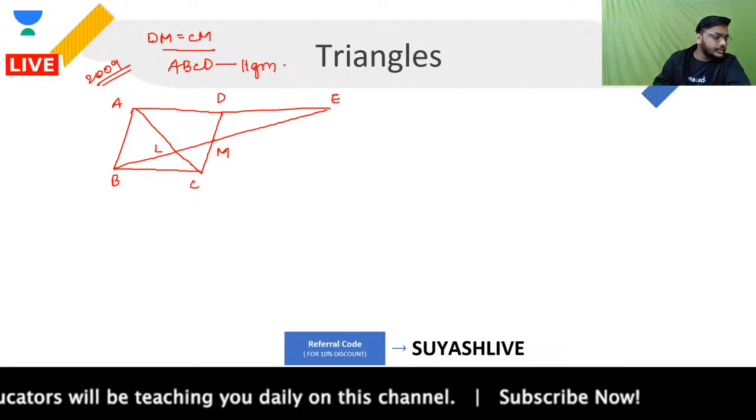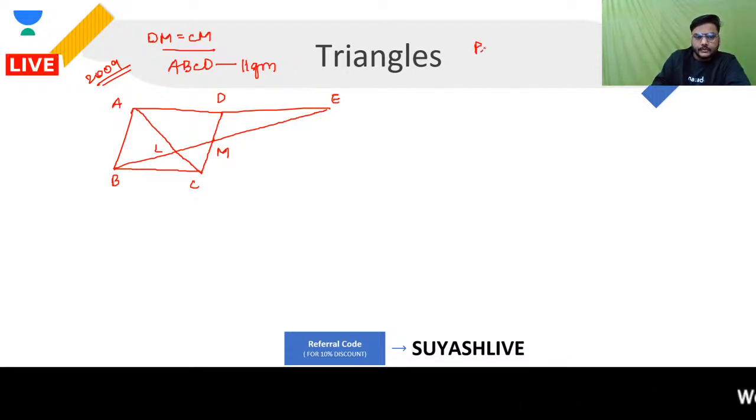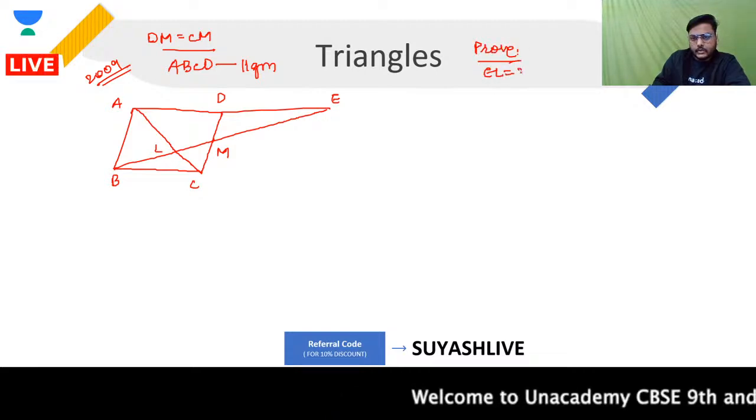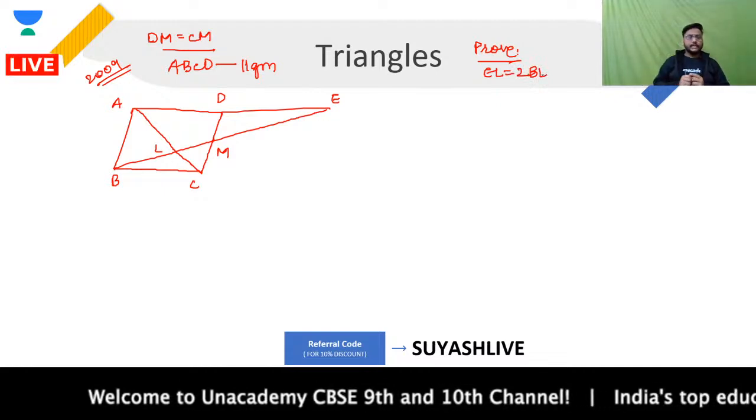So we just need to prove over here with this information that EL is equal to 2BL. Okay, what we want to prove? We want to prove that EL is equal to 2BL. This is our agenda. EL is equal to 2BL. That is what I want to prove.